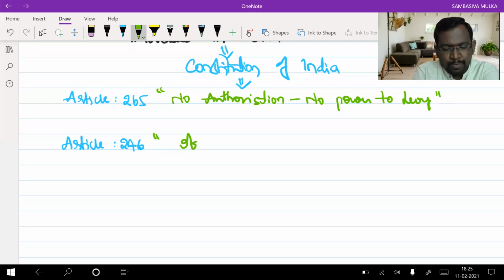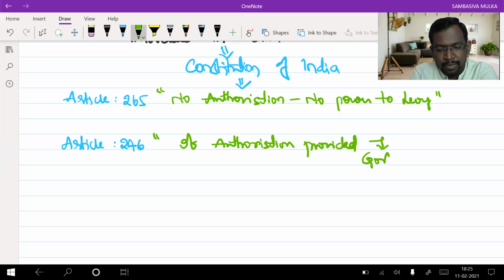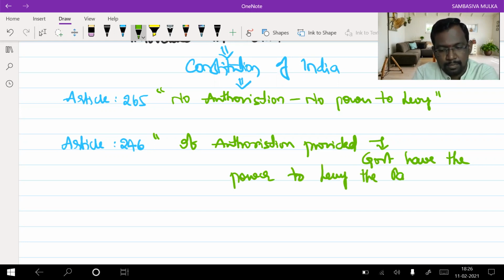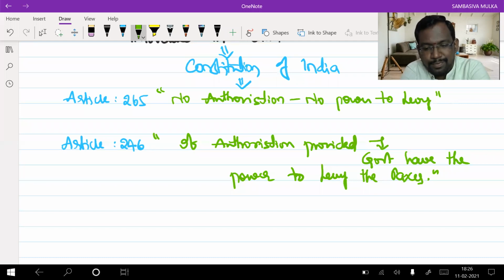If authorization is provided, now the government has the power to levy the taxes.